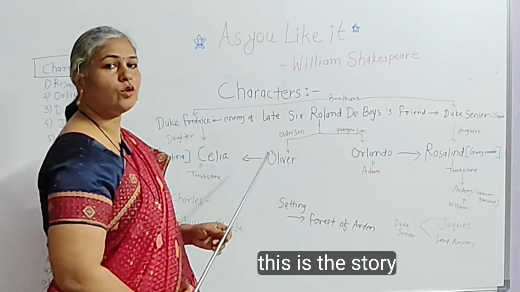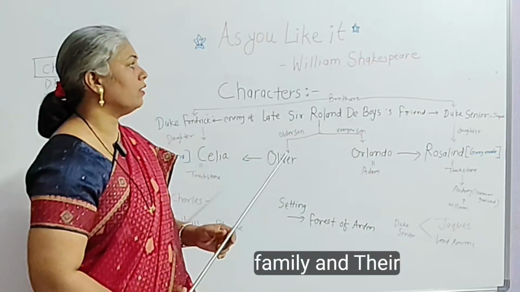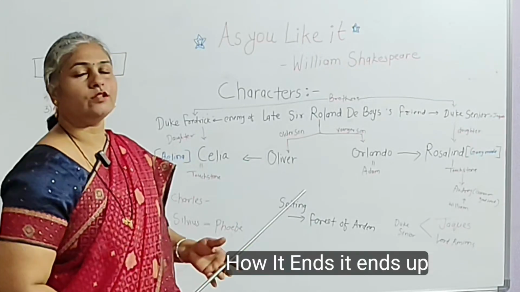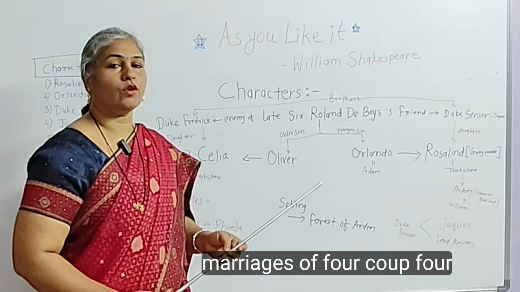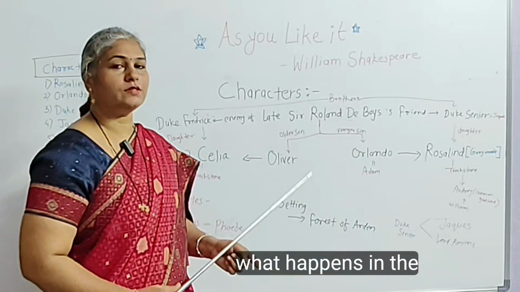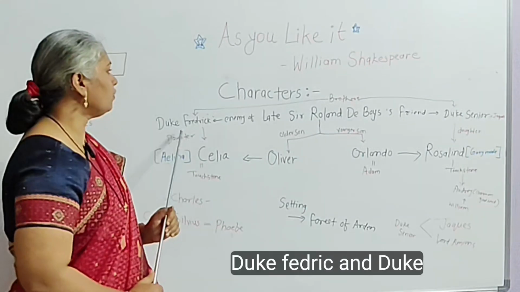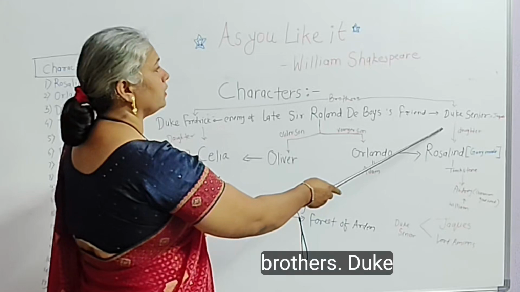So this is a story about family and their relationships with each other and how it ends up with happy festive marriages of four couples. So let's find out what happens in the whole play. Duke Frederick and Duke Senior, they are both brothers.